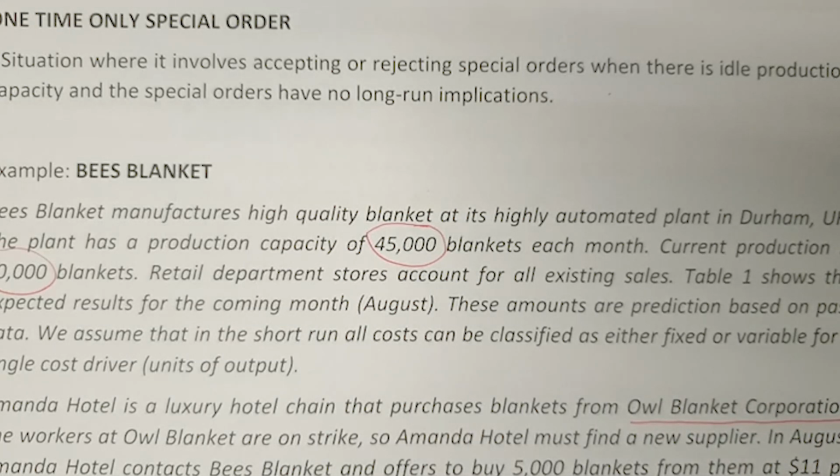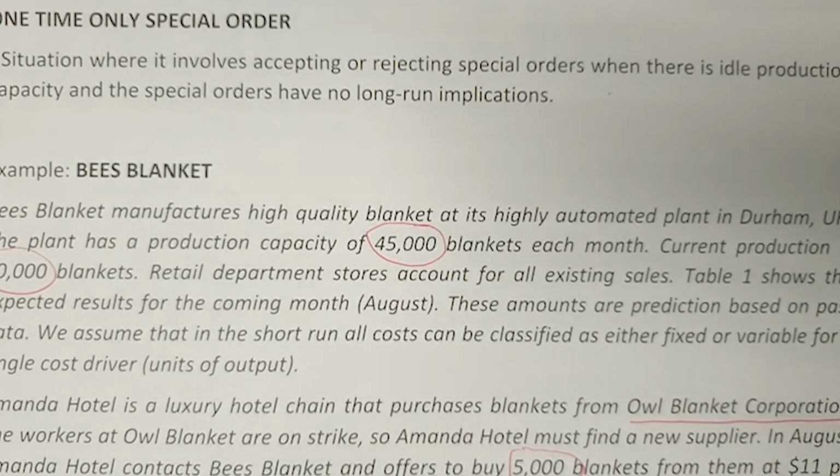The workers at Owl Blanket are on strike, so Amanda Hotel must find a new supplier. In August, Amanda Hotel contacts Bis Blanket and offers to buy 5,000 blankets from them at the price of $11 per blanket. Based on the following facts, should Bis Blanket managers accept Amanda Hotel's offer?